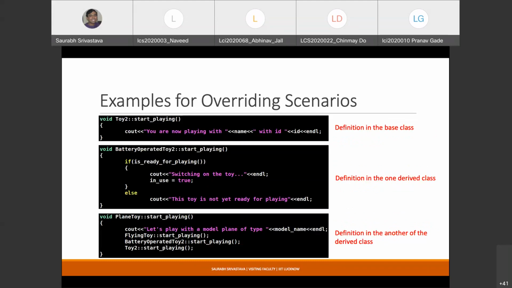How many people have come up? 47. Okay. The attendance from the CSAI batch has gone down significantly.